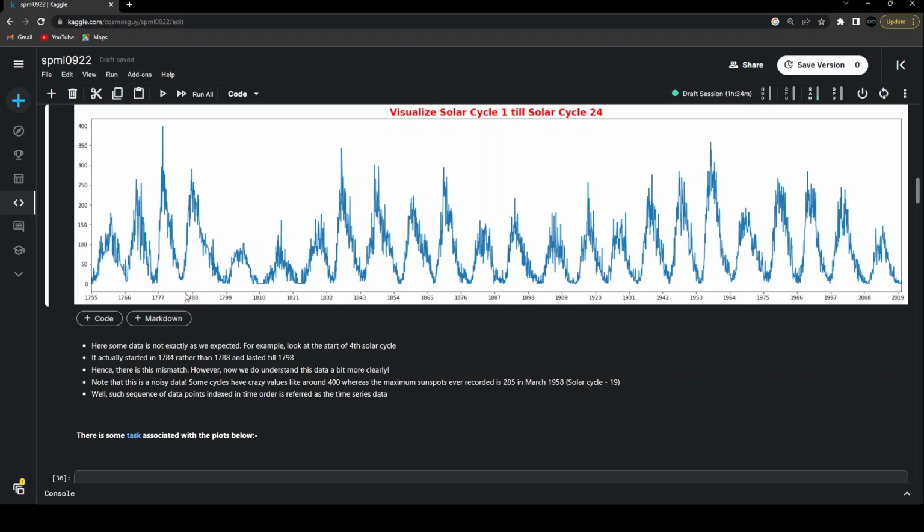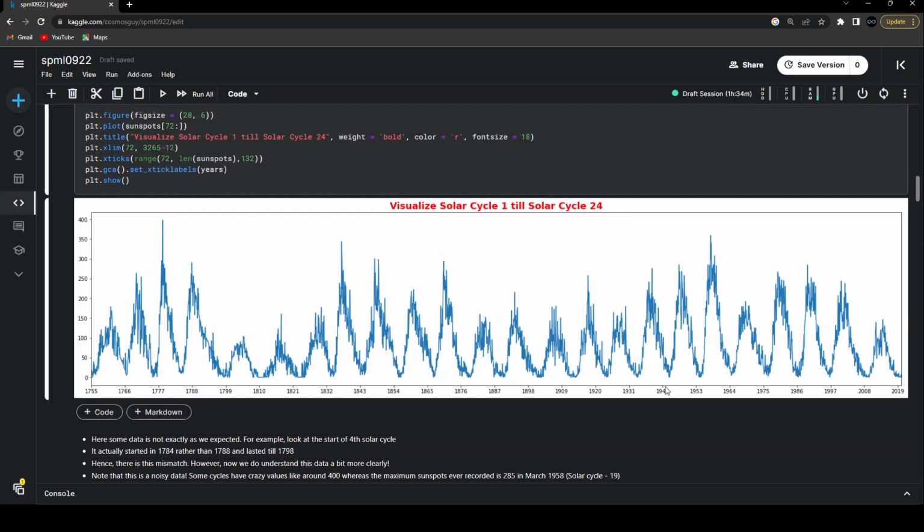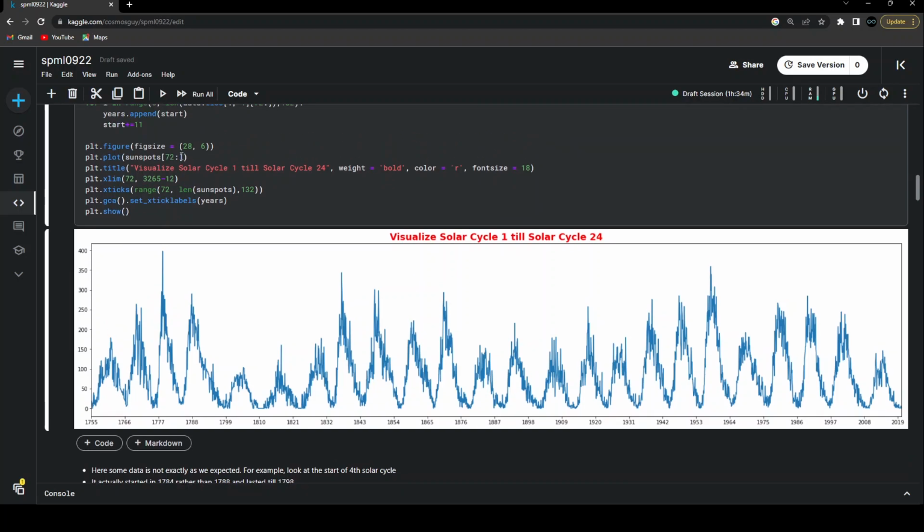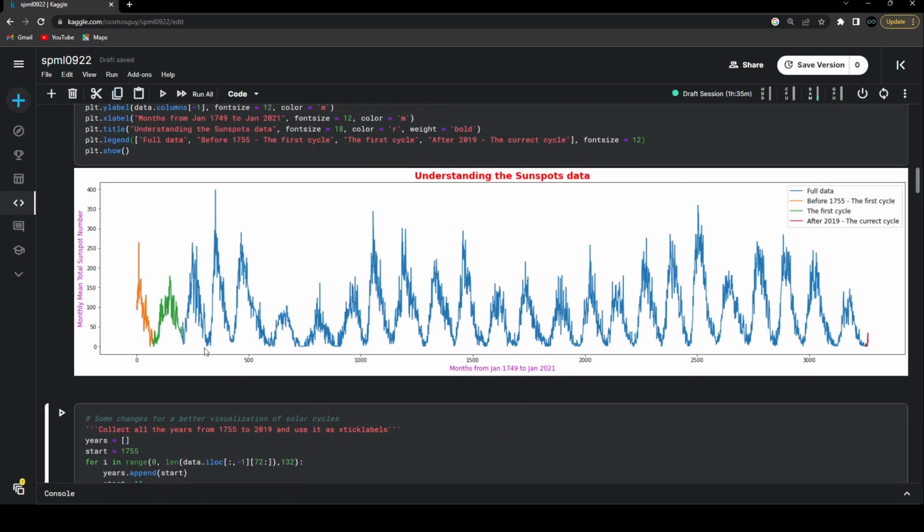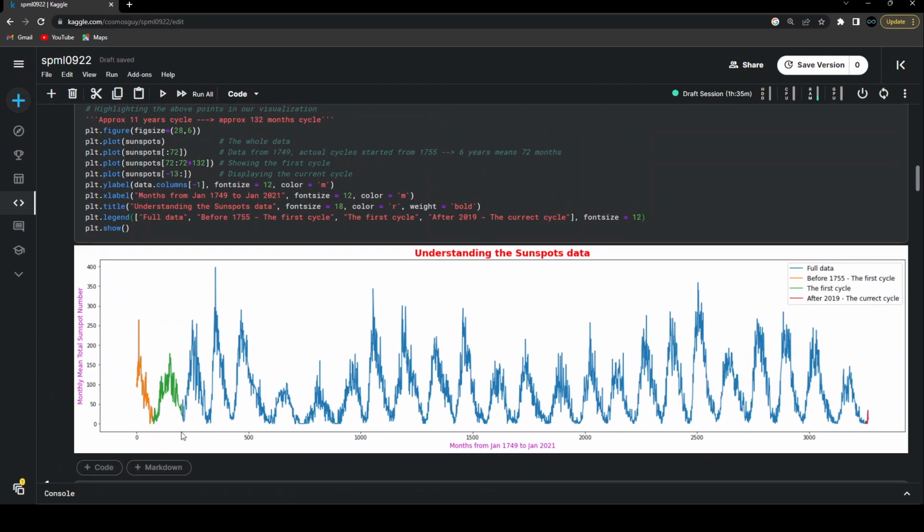So in order to get these labels, I'm adding 11, 11, 11 to get this kind of values all the way till 2019. And after that, I am adjusting my limits of the x-axis, giving my x ticks starting from 1755. What I'm actually doing over here with the x ticks is, I'm highlighting these points where I want to label, and then converting those values, which will be nothing but this kind of values that we are having over here.